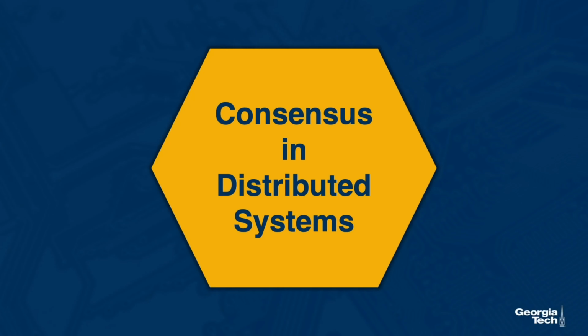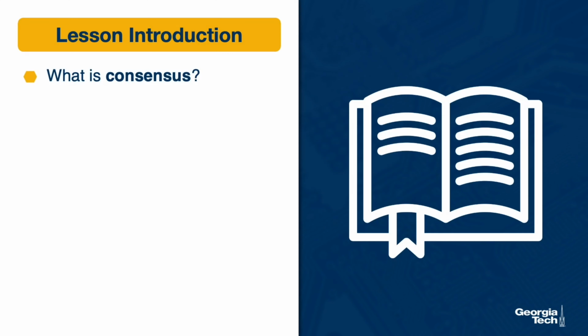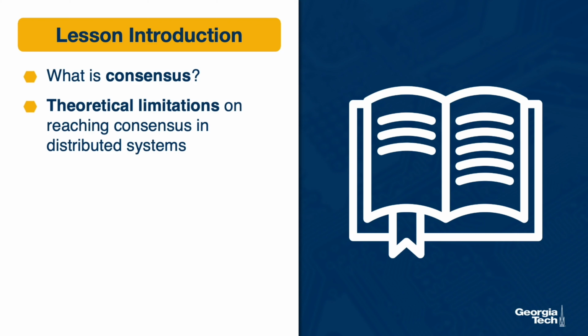In this lesson, we will talk about consensus, or about the ability of distributed nodes to reach an agreement. Consensus is an important mechanism which is critical for making forward progress in distributed systems. We will present a theoretical discussion of some of the limitations of guaranteeing that a consensus can be reached. In other words, that progress can be made.